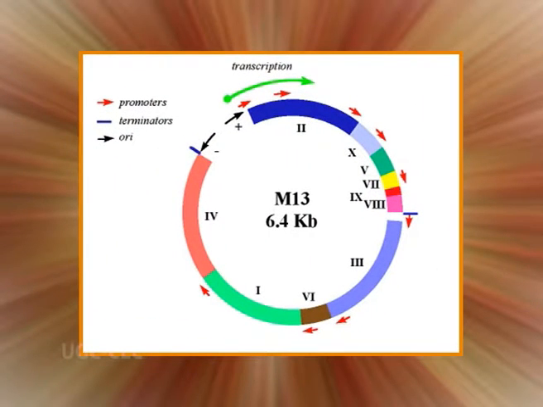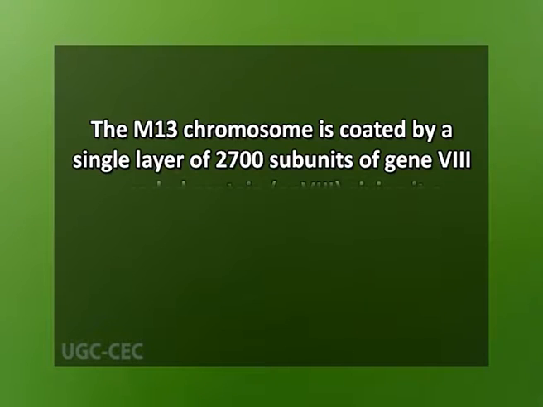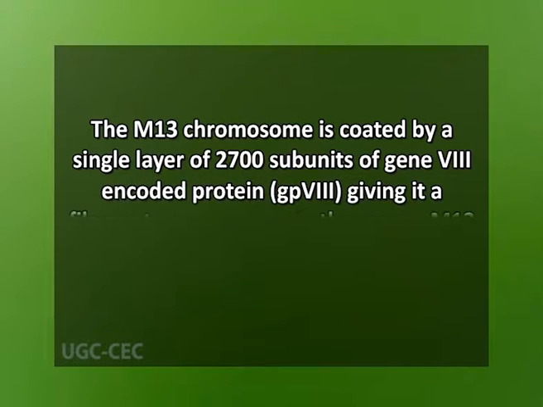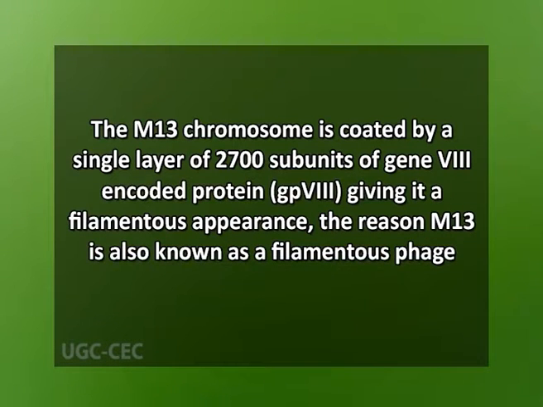M13 phage contains a circular single-stranded DNA genome of 6,407 nucleotides surrounded by 5 phage-encoded proteins. M13 chromosome is coated by a single layer of 2,700 subunits of gene 8 encoded protein, giving it a filamentous appearance.